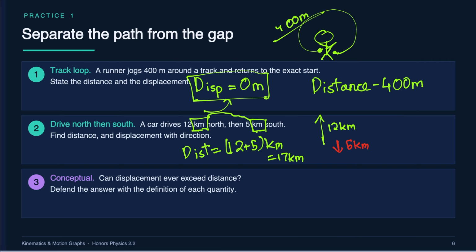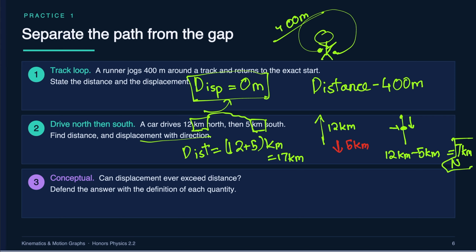Now your displacement, however, is you moved 12 up and then you came back down 5. So your displacement is going to be around here, which is 12 kilometers minus 5 kilometers, because you went up 12, but then you came back down. Let's assume we're saying north is positive. So then it would be 7 kilometers. And that would be in which direction? You see how they're saying displacement with direction? 7 kilometers to the north. Because we started 12 kilometers to the north, then we came south. But how much we came south didn't overcome the north. We're still over here. 7 kilometers north.